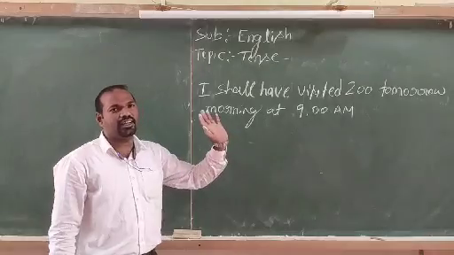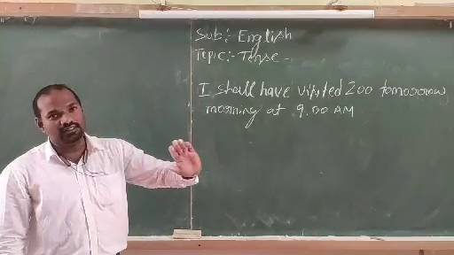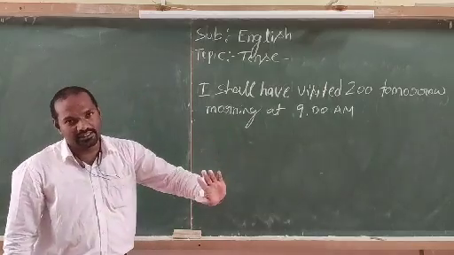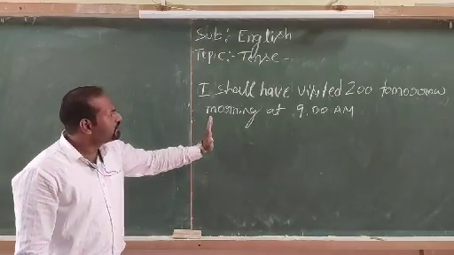This action takes place in the future, and it is going to be executed in a perfect way. So this is called future perfect tense.